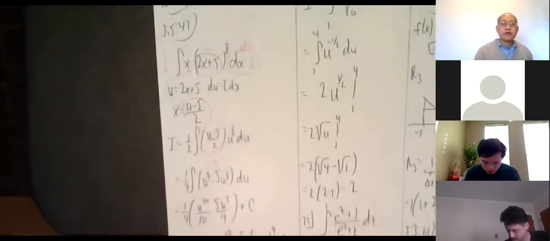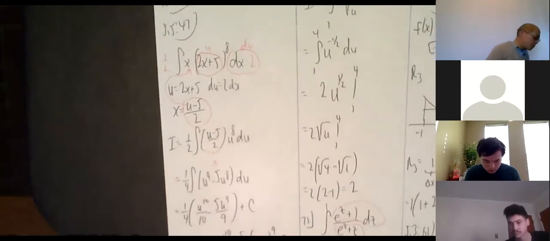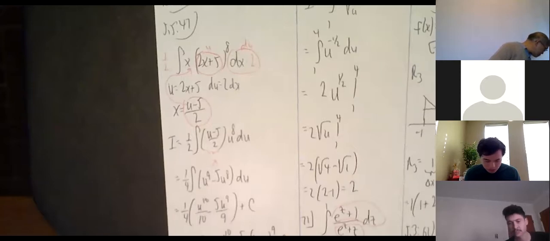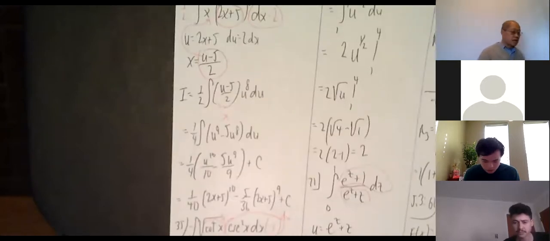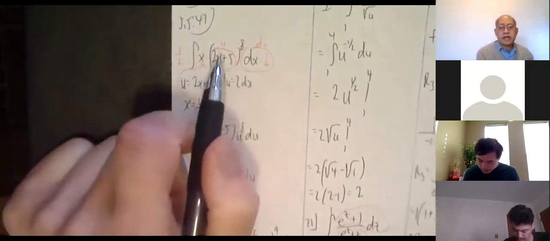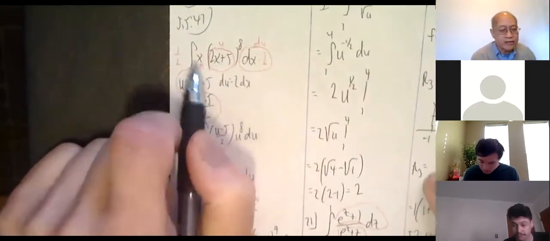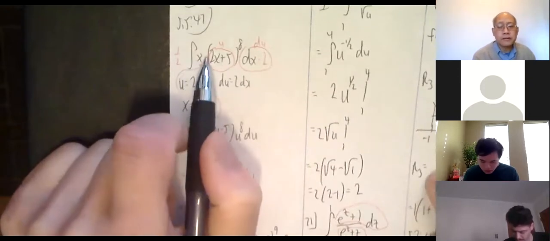And the trick for 47 is very similar to the one I did yesterday, where I moved around the square root one. Let's see, which one was that? Can't find it. Oh, it's 67. I did 67 yesterday. It's sort of the same theme. x times (2x plus 5) to the 8th power. Now, the derivative of 2x plus 5 is not x. Okay, so what am I going to do? I'm going to do a substitution anyway.